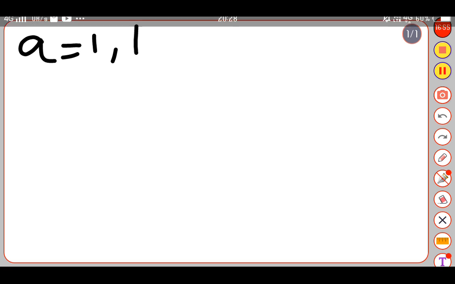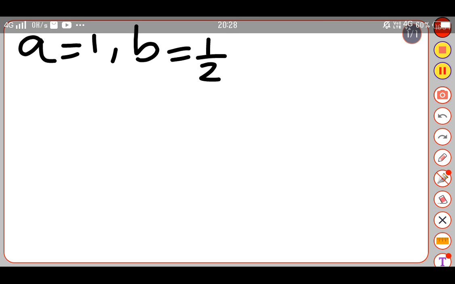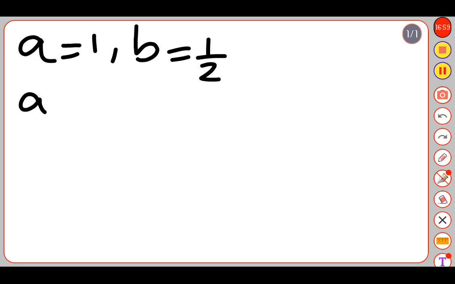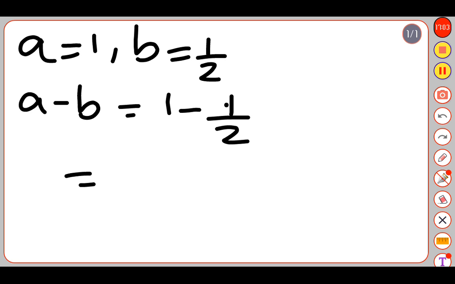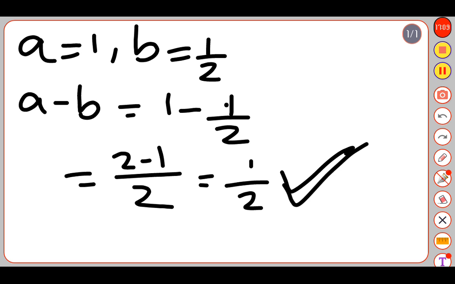Now we can test for subtraction. A equal to 1, b equal to half. A minus b equal to 1 minus half. Here LCM equal to 2. 2 minus 1 equal to 1 by 2. This is also a rational number. So we can say that a rational number is closure under subtraction also.